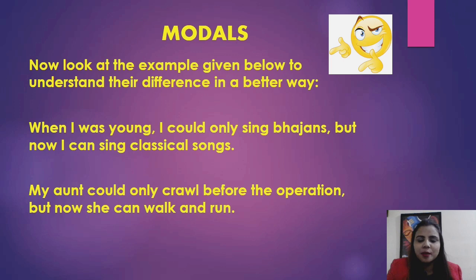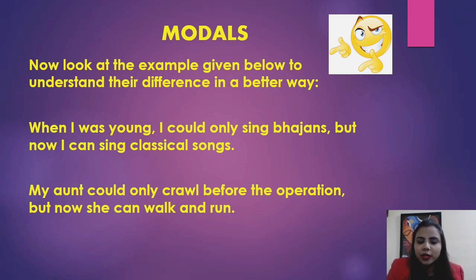In the past, could is used. I could only sing bhajans, but now in the present time, I can sing classical songs. To express the ability in the past, could is used, and to express the ability in the present, can is used.